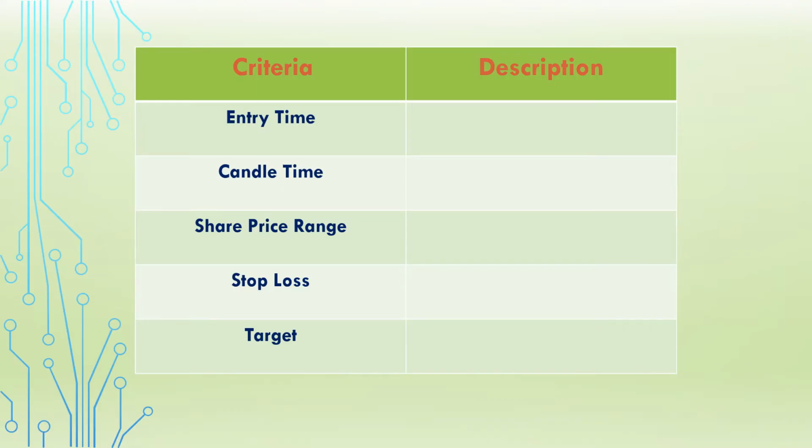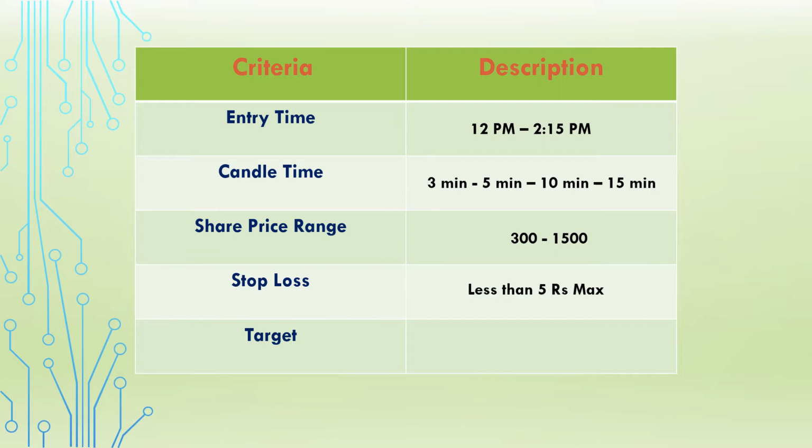The entry time will be around 12 p.m. to 2:15 p.m., and the candle time frame which we are going to use in this strategy will be 3 minutes, 5 minutes, 10 minutes or 15 minutes. Don't go beyond 15 minutes for the strategy. And the share price range which we are going to select will be around 300 rs to 1500 rs. The stop loss will be maximum 5 rs. Don't go beyond 5 rs, and also the target will be 1:2 to 1:3.